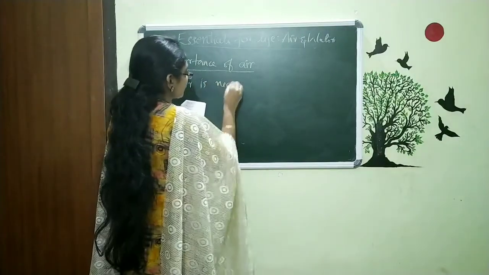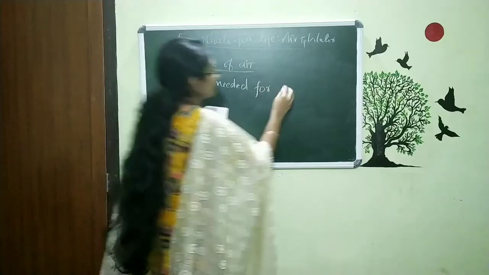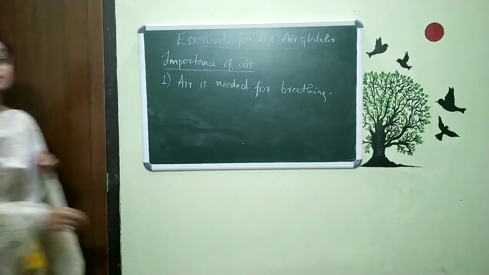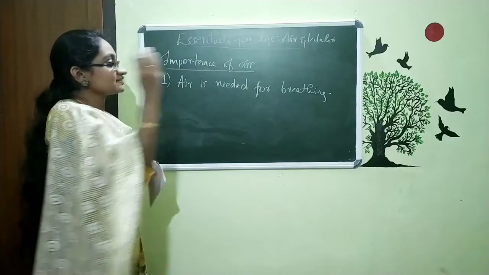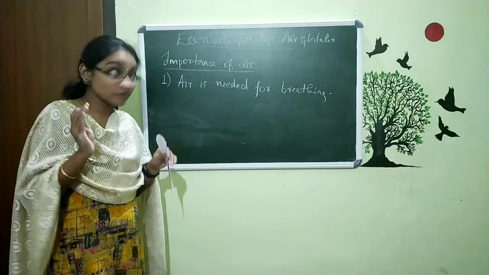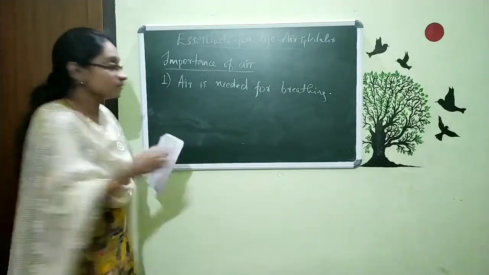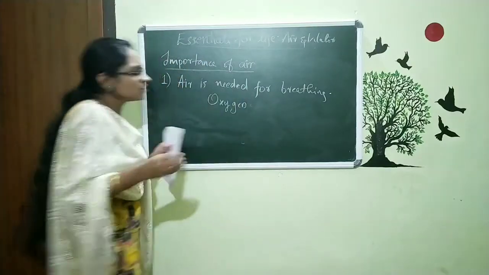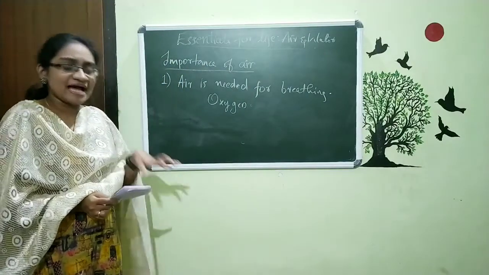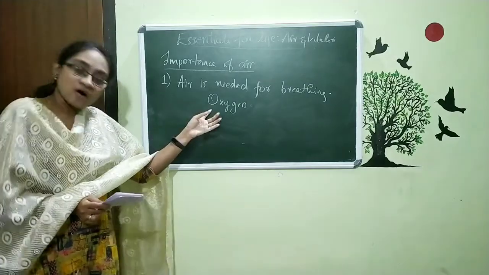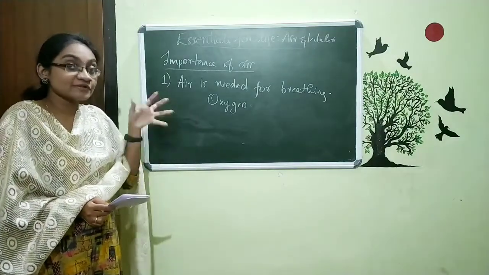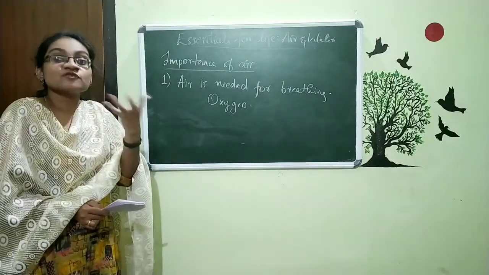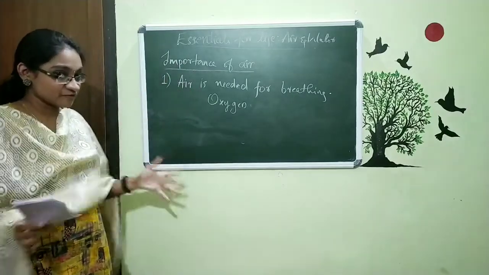Air is needed for breathing. It is very important that air is needed for breathing. We know that within the air we need what? Oxygen. So for respiration, both animals and plants utilize what? Oxygen. But plants use carbon dioxide for what? Photosynthesis. Photosynthesis is the preparation of food for plants. So don't get confused with that.